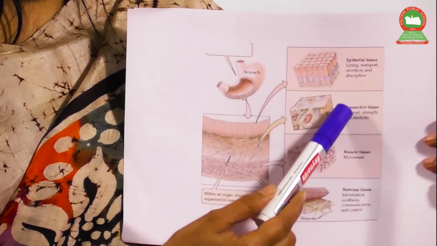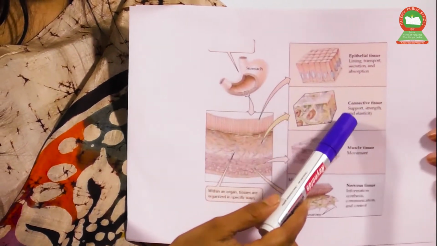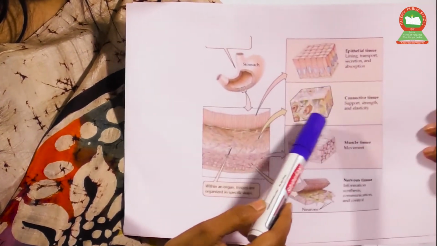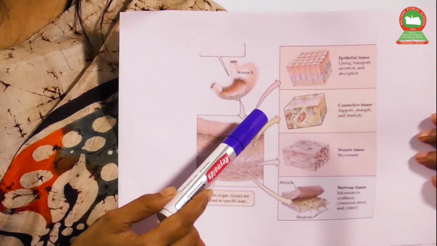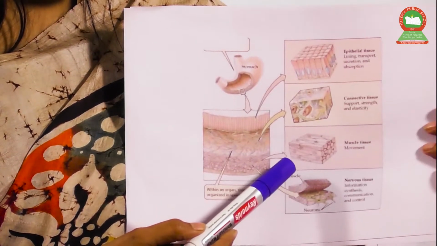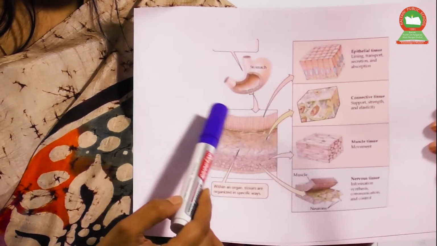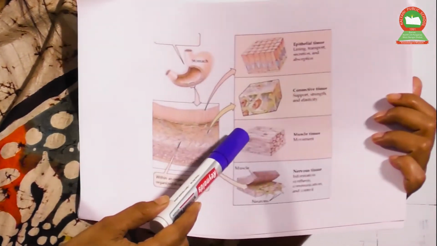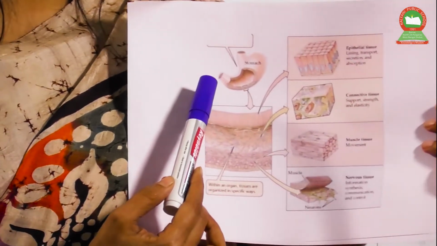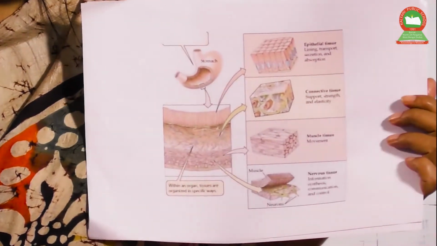Then you have the connective tissue, which supports, strengthens, and provides elasticity to the organ. Then you have the muscular tissue, which, as you know, provides strength as well as movement of the organ.